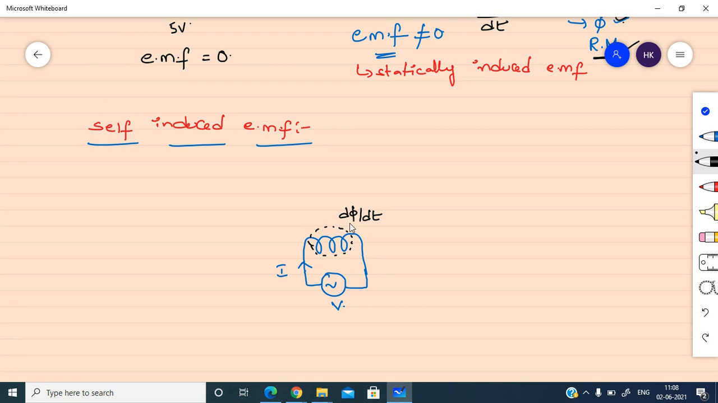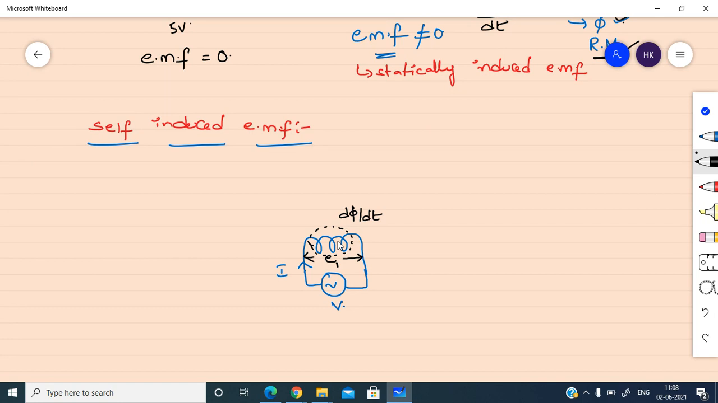Now we have a coil and we have alternating flux. So according to Faraday's first law, EMF will be induced in this coil. Let us assume this is E1. The induced EMF in this coil is E1. Now what is meant by self-induced EMF? We are giving supply to this coil and due to the supply, EMF is induced in this coil only. So this EMF is called self-induced EMF due to the self-excitation of the coil.